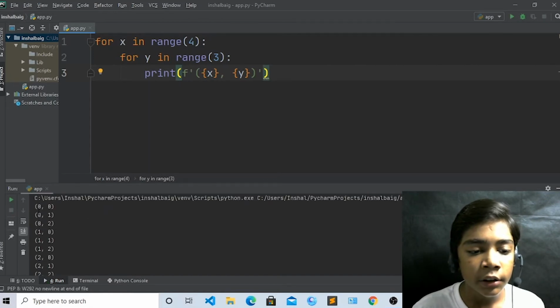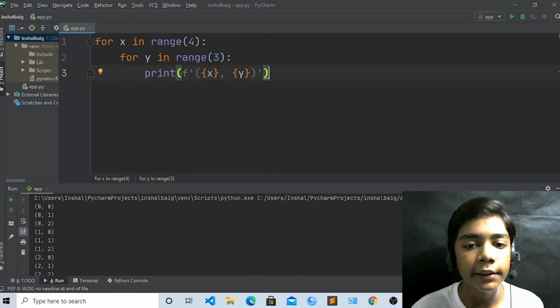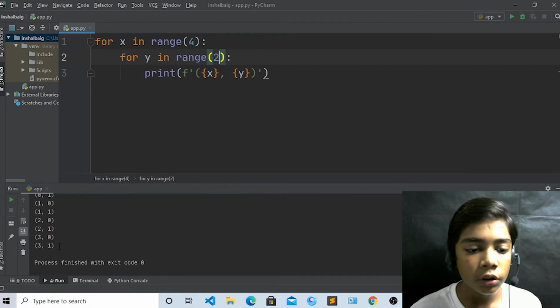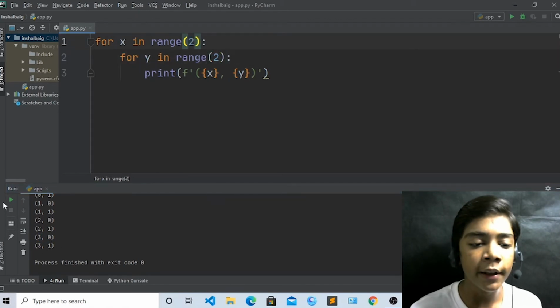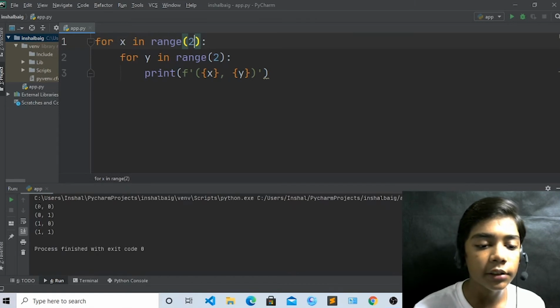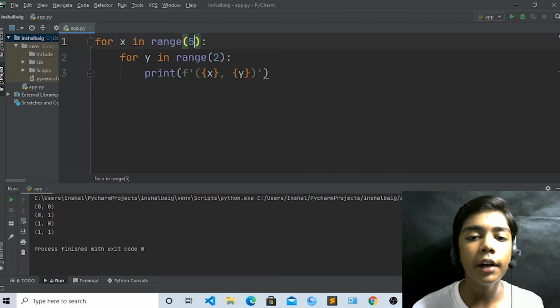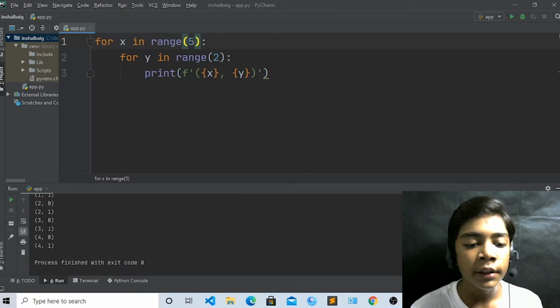You can see the counting 0 1 2 3 is coming, but it is coming as 3 0, 3 1, 3 2, because our range is 3. If I write 2, you can see 2 is coming, but 3 is also coming because it is only 3 till 0 and 3 till 1. If I write 2 here, now you can see only 0 and 1 is coming. I hope that you understand. If you write 5 here, run. You can see 0 1 2 3 4 is coming.